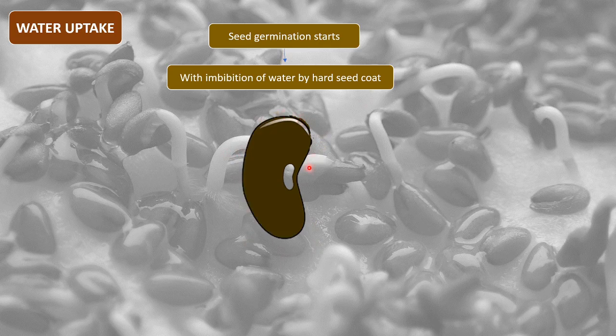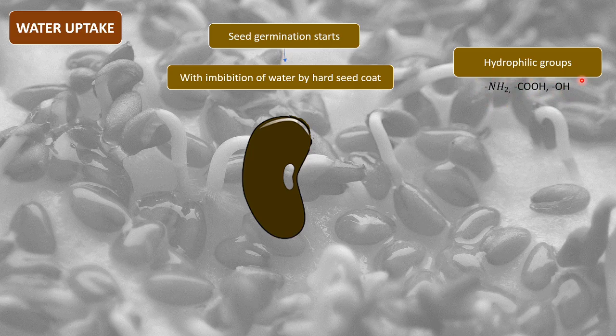This hard seed coat needs to imbibe water, needs to take in water, which will help in the process of germination, right? So how does water imbibition take place? There are certain hydrophilic groups like NH2, COOH and OH, like amino group, carboxylic group and hydroxyl group. These are hydrophilic groups, right?